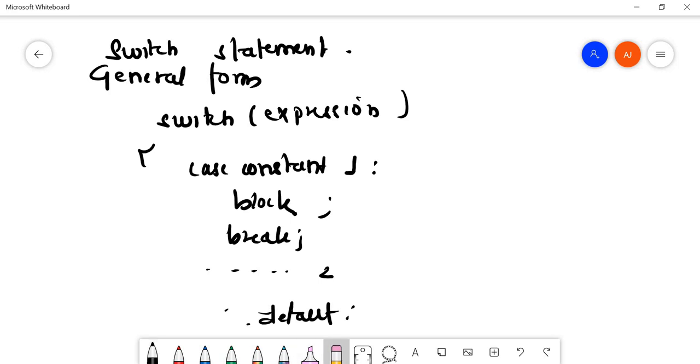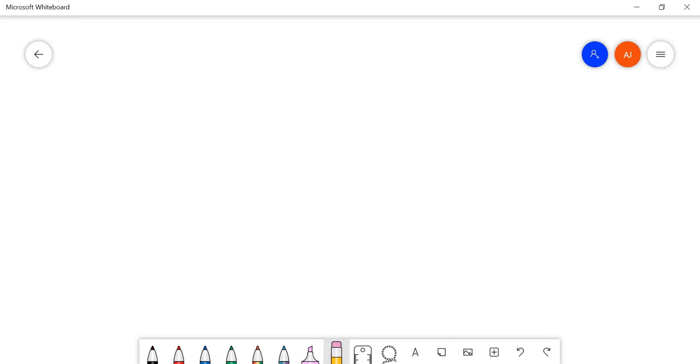Now going to the coding portion. What was the question for code? Write a program to read a day number and display whether it is Sunday, Monday, Tuesday, Wednesday, Thursday, Friday, Saturday, using both the concepts. First of all I'll be using this in C. In the C program I'll write the program using the switch statement.